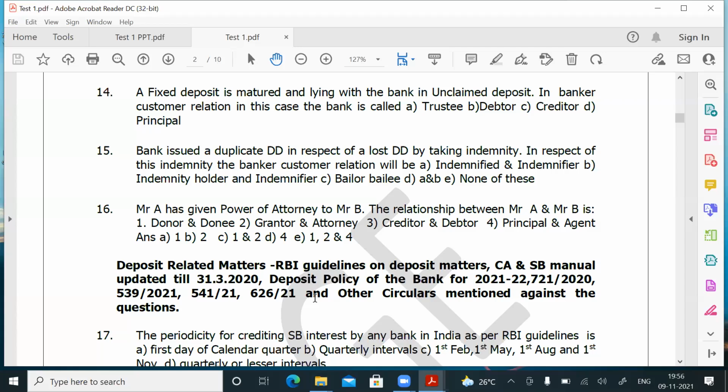You know. Okay, so in this, we are going to see what Reserve Bank of India is telling in the various matters related to deposit, and what Canara Bank is telling. Any bank operating in India has to frame its own deposit policy, for that matter any policy, depending upon the overall guidelines given by Reserve Bank of India. So please note down the RBI website. If you get time, you can also go through